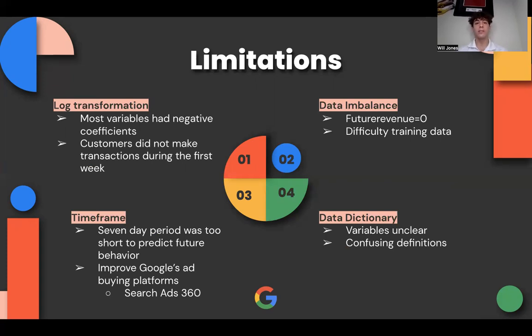And lastly, the data dictionary was a little bit unclear and some variables were confusing for us to understand. So in the future, we believe that with some better understanding of different variables, we'll be able to have a better analysis and customer lifetime value predictions.